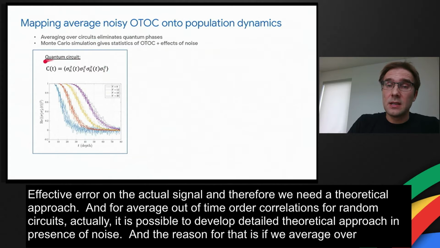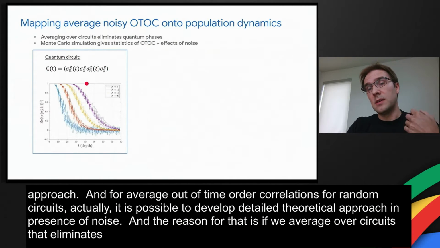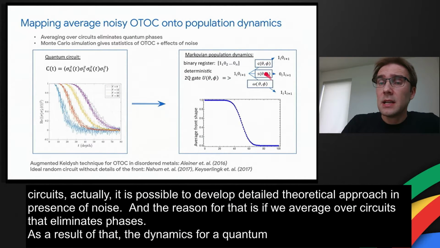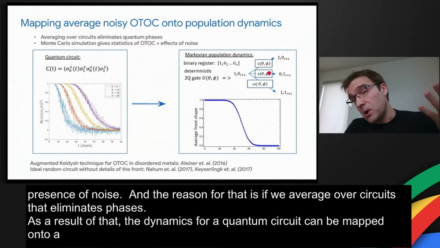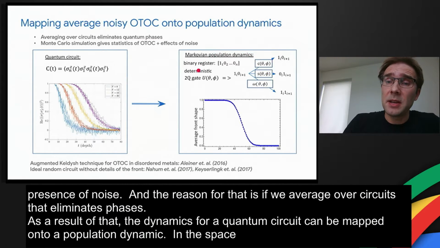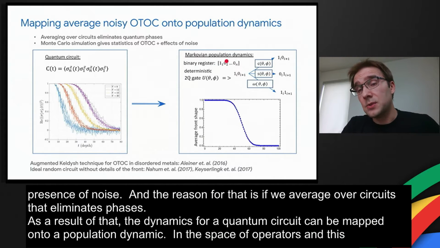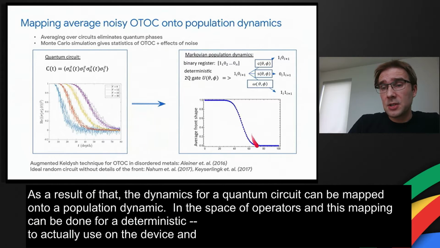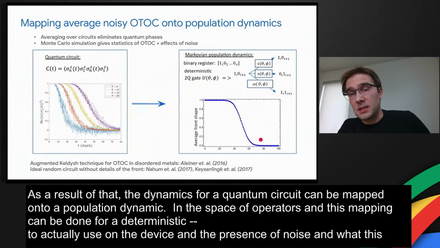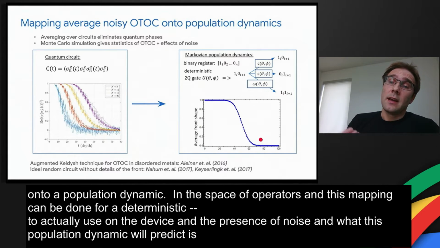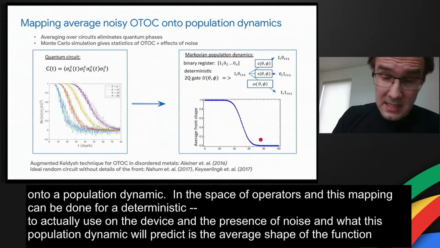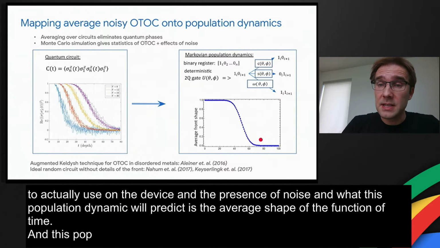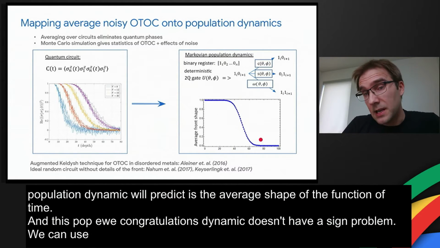As a result of that, dynamics of OTOC for a quantum circuit can be mapped onto a Markovian population dynamics in a space of operators, Pauli strings. And this mapping can be done for a deterministic 2-qubit gate we actually use on the device and in presence of noise. And what this population dynamics will predict is the average shape of the OTOC as a function of time. And this population dynamics doesn't have the sign problem and therefore is efficiently simulable. We can use it to predict the fidelity of the OTOC circuits and the output of the experiment.